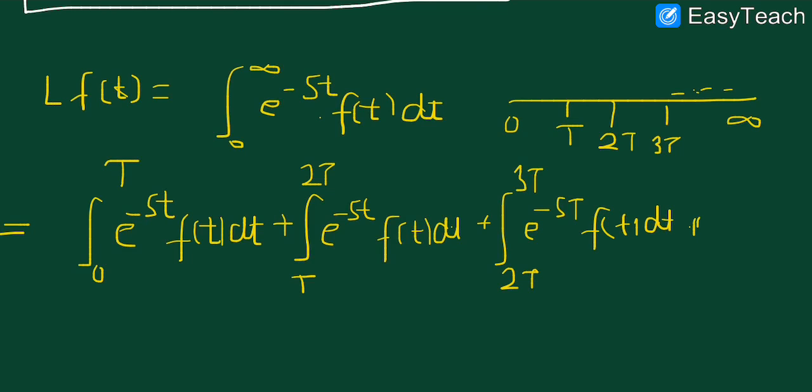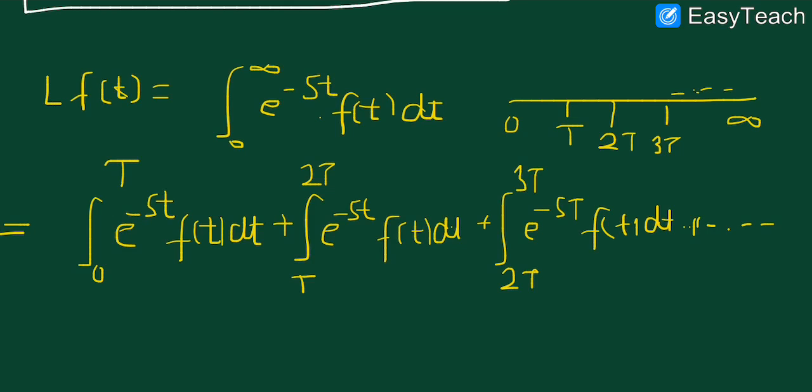Hope this is clear to you, students. We have broken the complete interval 0 to infinity into different sections: 0 to T, then T to 2T, 2T to 3T and so on.